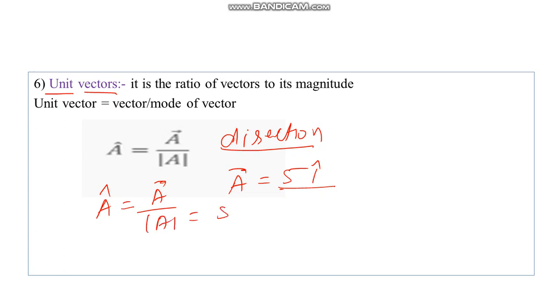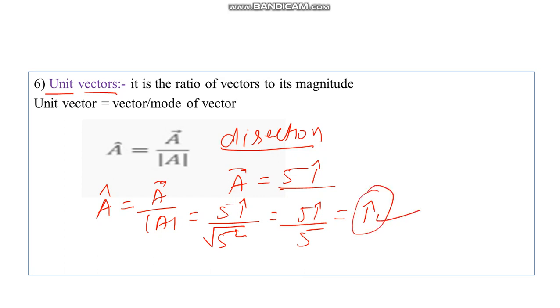So your vector A is 5 i cap. Mod A is square root of 5 square, which is 5. So this is 5i divided by 5, which is equal to i cap. So you can see that the unit vector is i cap. I cap is the direction along the x-axis. It does not represent magnitude, only direction. A unit vector always represents direction, in which direction you are